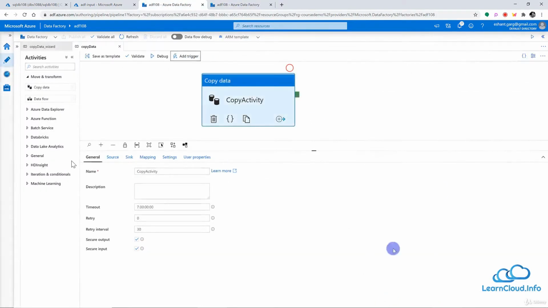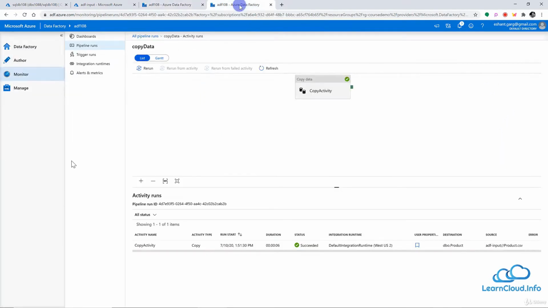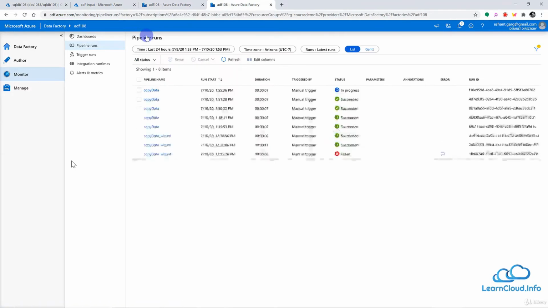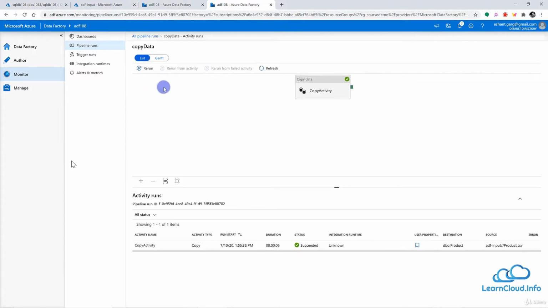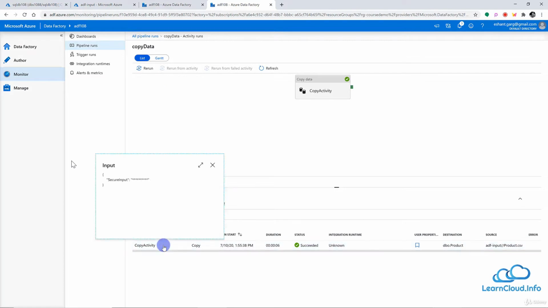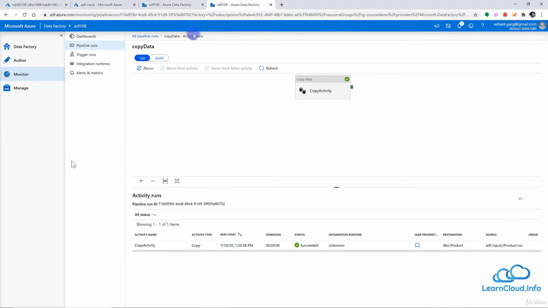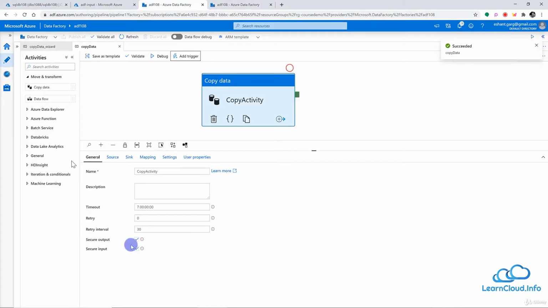So let me run this pipeline now. This may take a few seconds to run. Meanwhile, we can go into the monitoring section. We can click on all pipeline runs, and our pipeline is in progress, and this should complete in a second. It's completed, so let me go inside the pipeline. Now if you see here, the input section is blank, and the output section is also blank. So we can use this setting whenever we are dealing with secure data. Thank you.